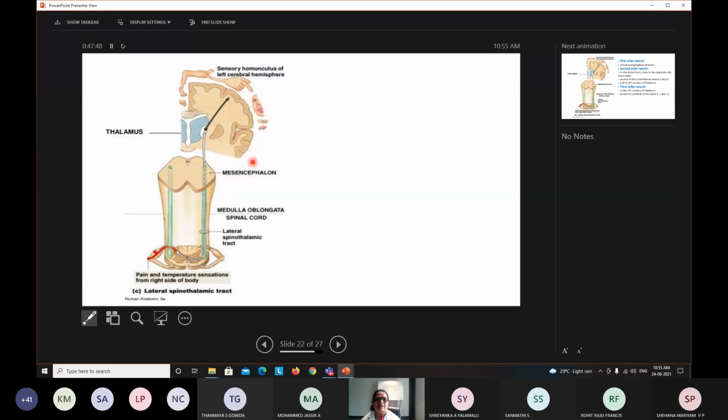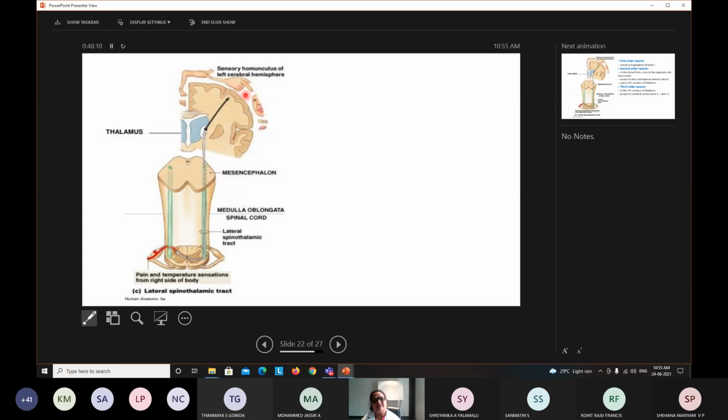I think you have heard of the homunculus. This is called the sensory homunculus. There is also a motor homunculus. So the representation of different parts of the body in the brain, how much area it occupies, depending on that, is how much sensation there is.